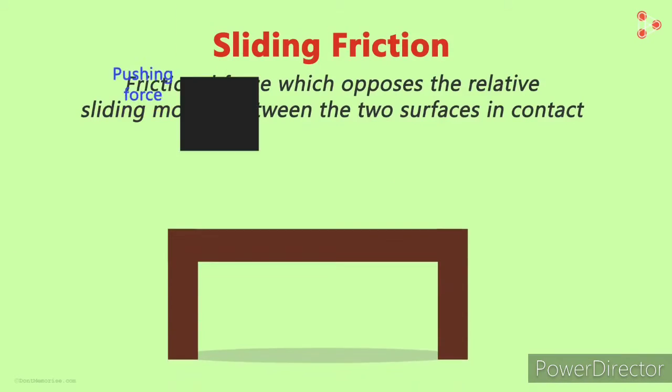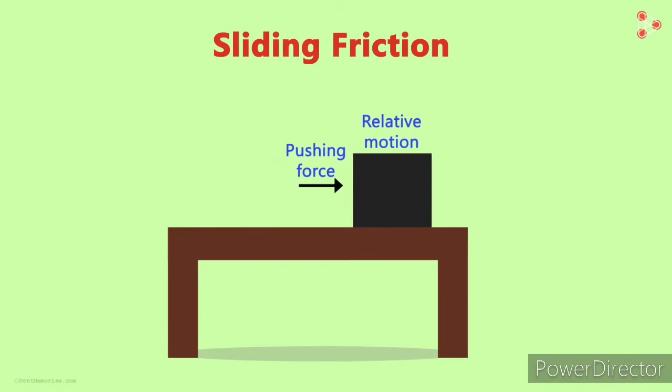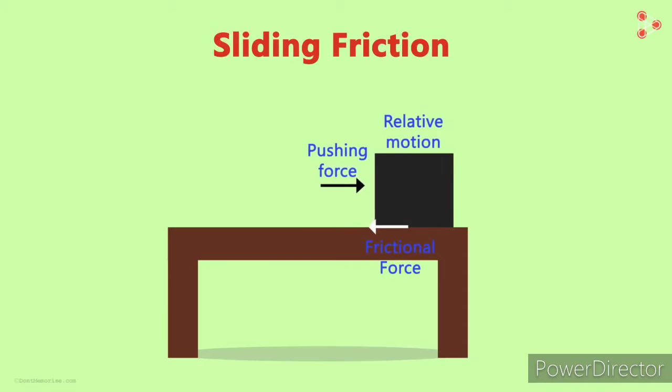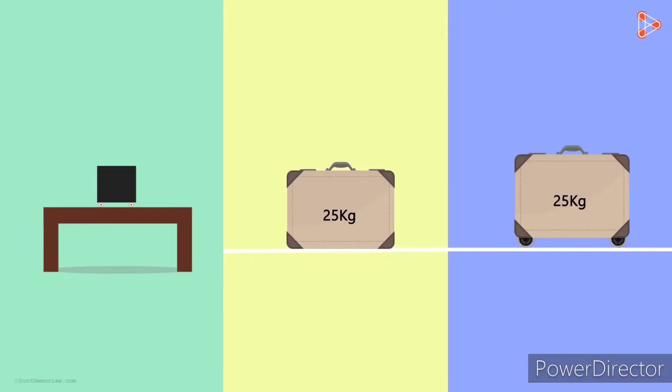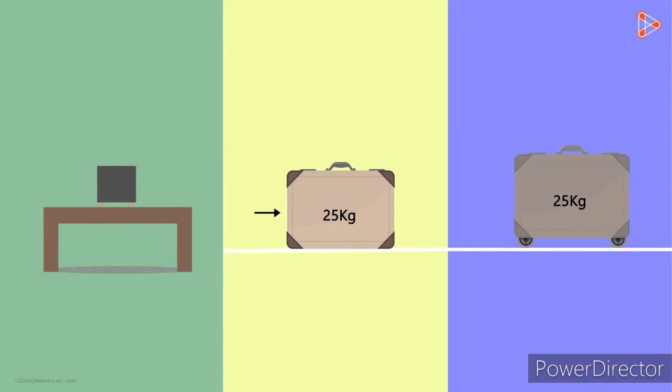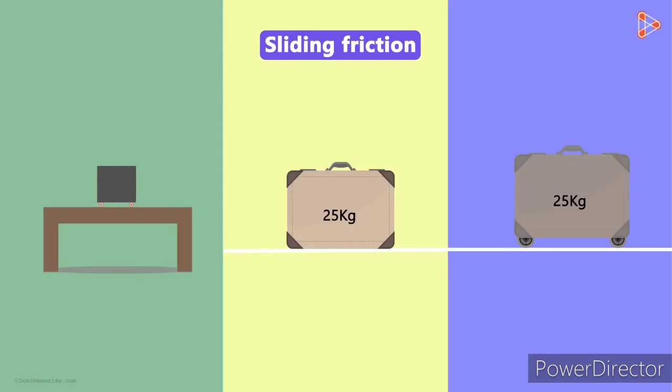In our example, when a box is moving on the table, we say that the box is in relative motion with the table. The resistive force applied by the table when the box is moving is called sliding friction. Remember, the objects have to be in relative motion. Because there's movement involved, this force is also called kinetic friction. Now consider the example of the luggage in which we don't have the wheels under it. When we move the luggage, what will the resistive force applied by the ground be called? Yes, sliding friction.